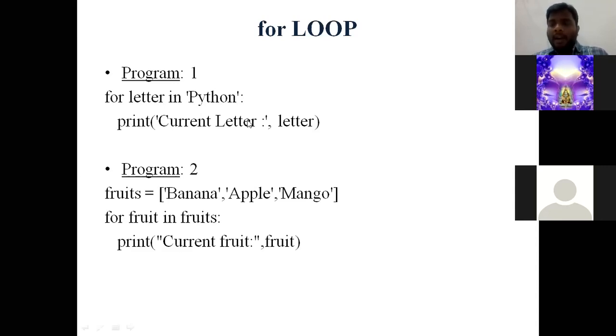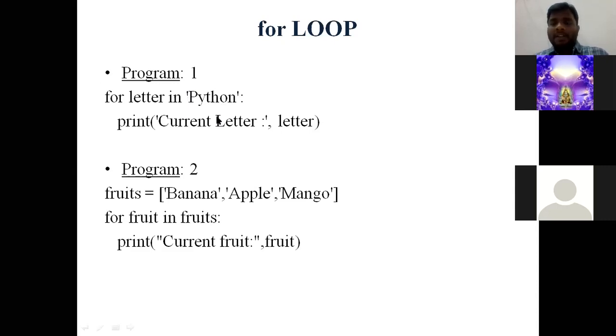So can anyone of you tell me how many times this for loop is going to be executed? See how many characters are available in this sequence. 1, 2, 3, 4, 5, 6. 6 characters are available in the sequence. So this for loop will be executed 6 times, since there are 6 values in our sequence.